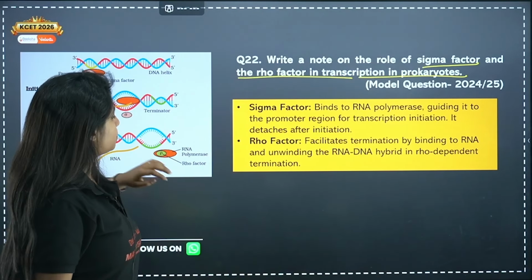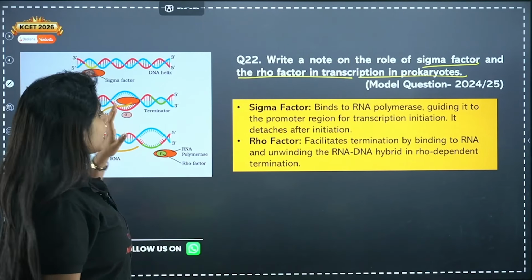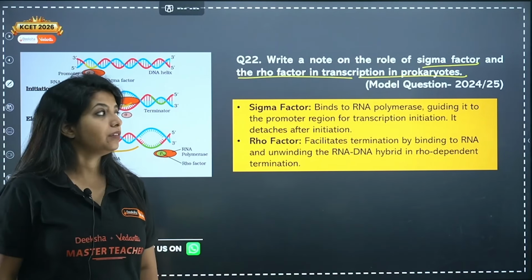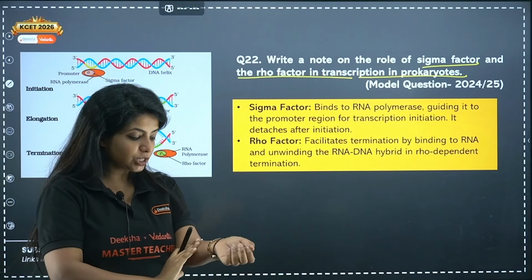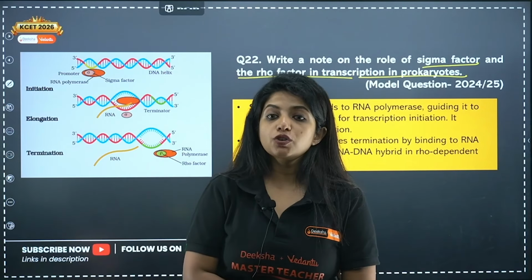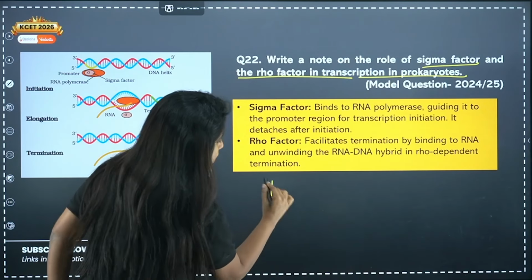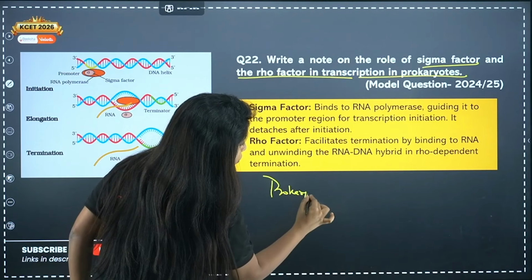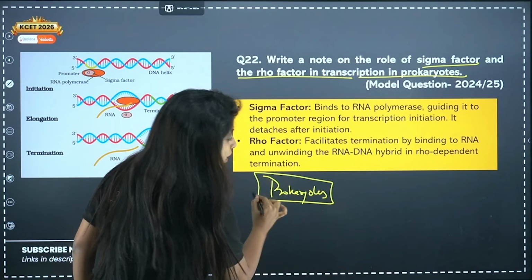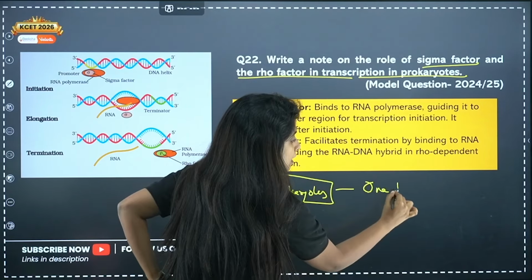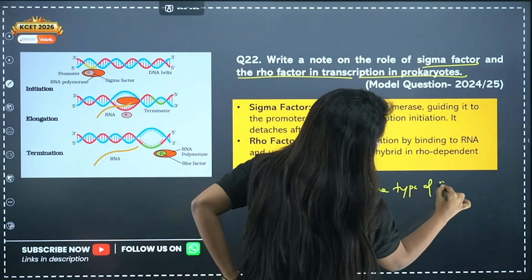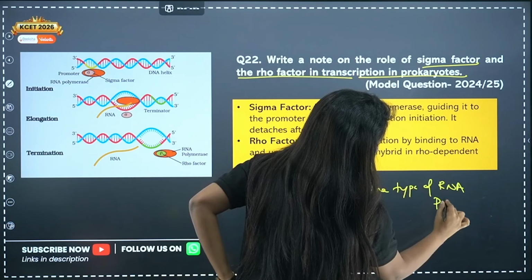Now, one very important thing that I have to mention is that your NCERT gives that in the case of prokaryotes, you do not need multiple RNA polymerases. You just have one type of RNA polymerase. That's all.